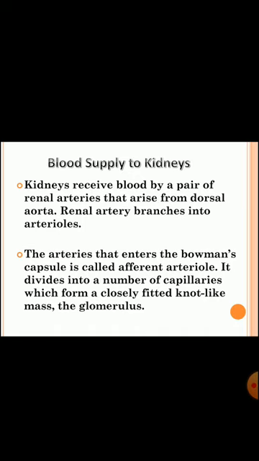The capillary network unites to form a renal venule. The various renal venules join to form the renal vein. This is the blood supply to the kidney.